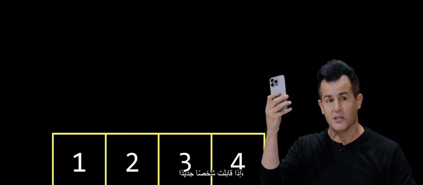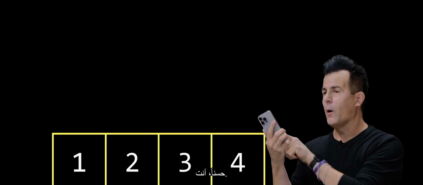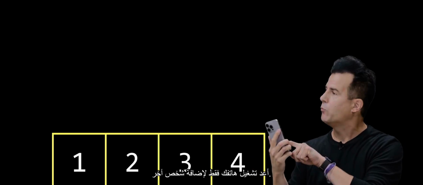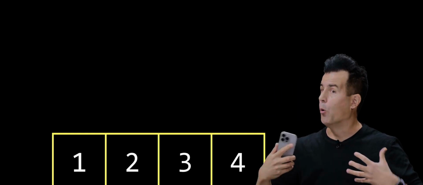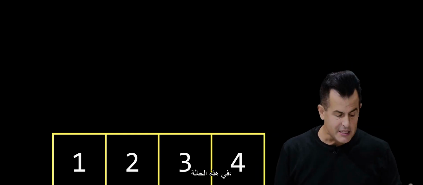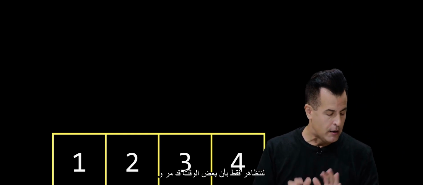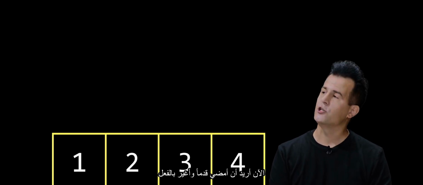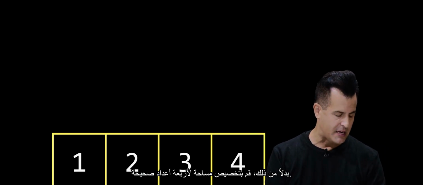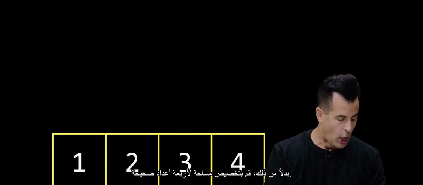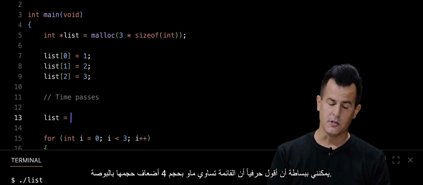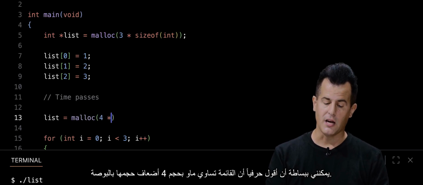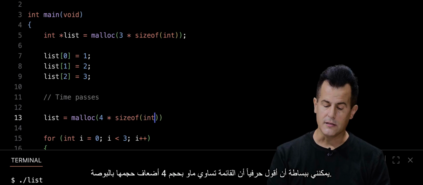In case in point, if you meet someone new, you want to add them to your phone, well, you obviously don't want to have to wait for Apple to recompile the contacts app, reboot your phone just to add one more person. You want the program just to ask the operating system for more memory for that new person. So in this case, let's just pretend that some time passes, and now I want to go ahead and actually change my mind and instead allocate space for 4 integers instead. Well, I could do something like this. I could just say literally list equals malloc of 4 times size of int